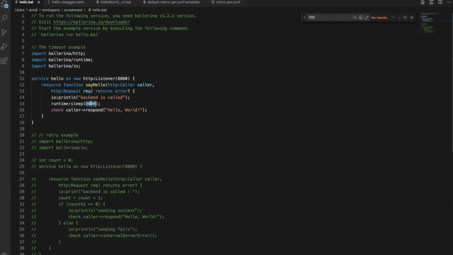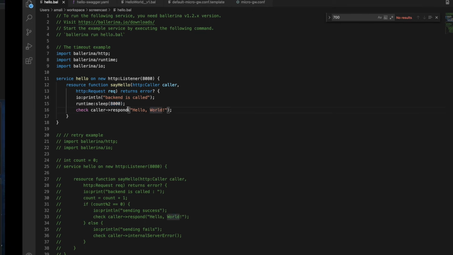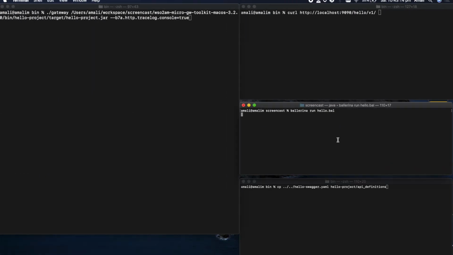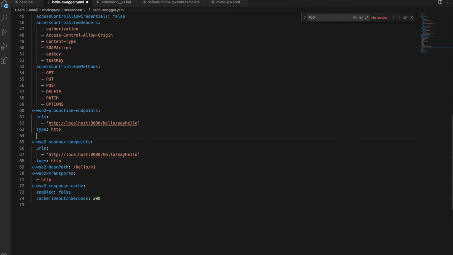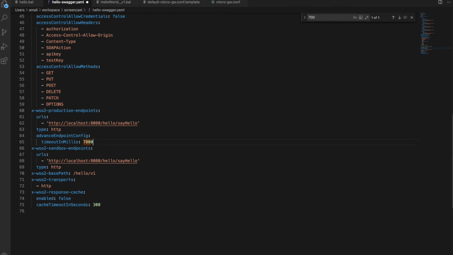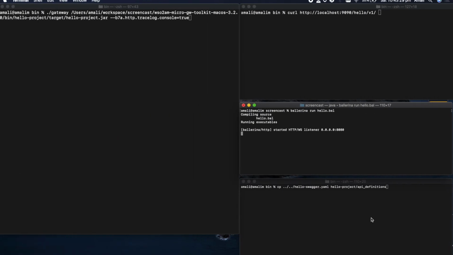I have a sample backend which takes more than 8 seconds to respond, just to demonstrate the timeout configuration. Let's start it. Let's go to the API definition again and configure the timeout under the production endpoints. Set it to 7 seconds, and let's copy the API definition again and rebuild the project.